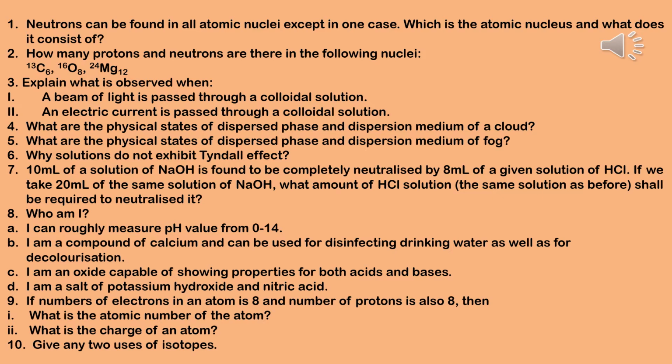Now next question. What are the physical states of dispersed phase and dispersion medium of a cloud? Answer. Dispersed phase, liquid, here water droplets, and dispersion medium is gas. Number 5. What are the physical states of dispersed phase and dispersion medium of fog? Answer. Dispersed phase, liquid, water droplets, dispersion medium, gas from air.